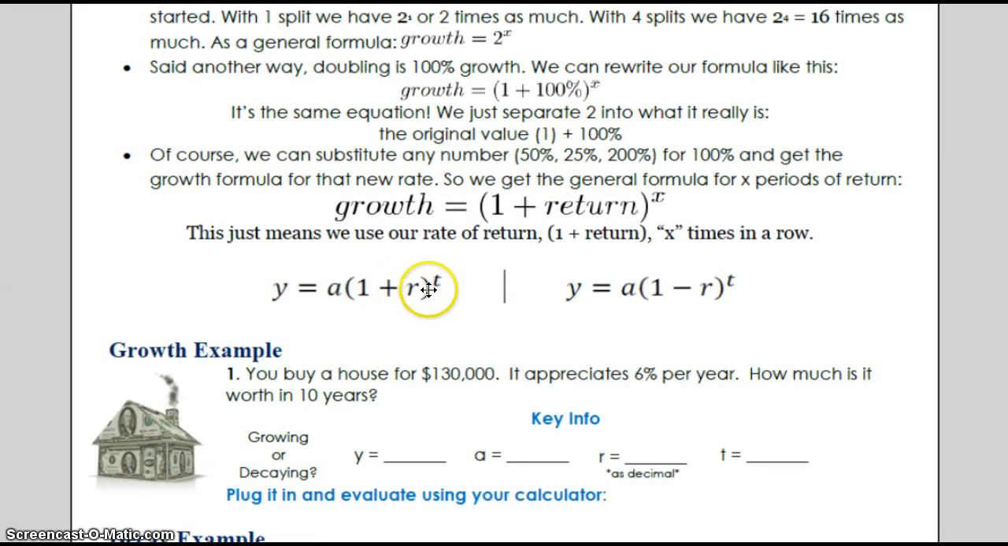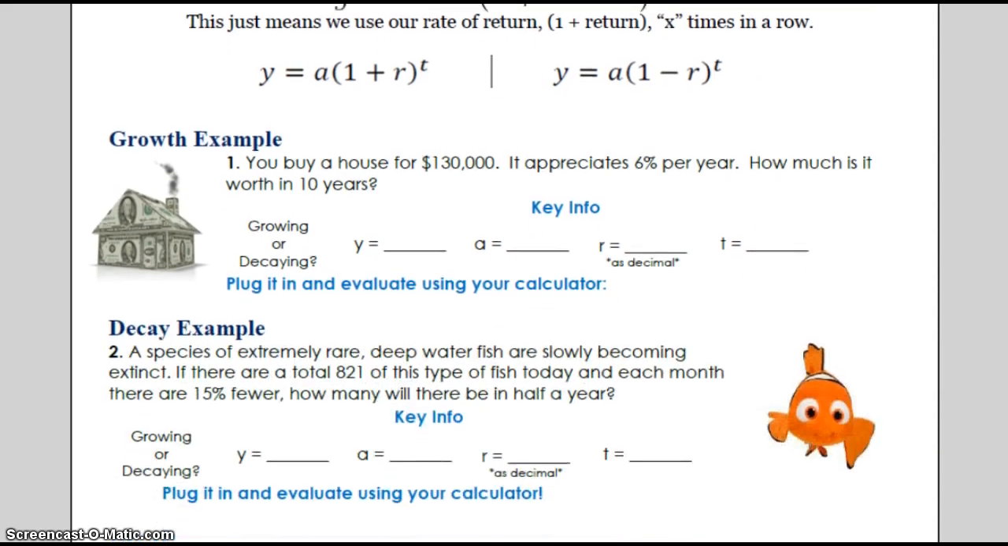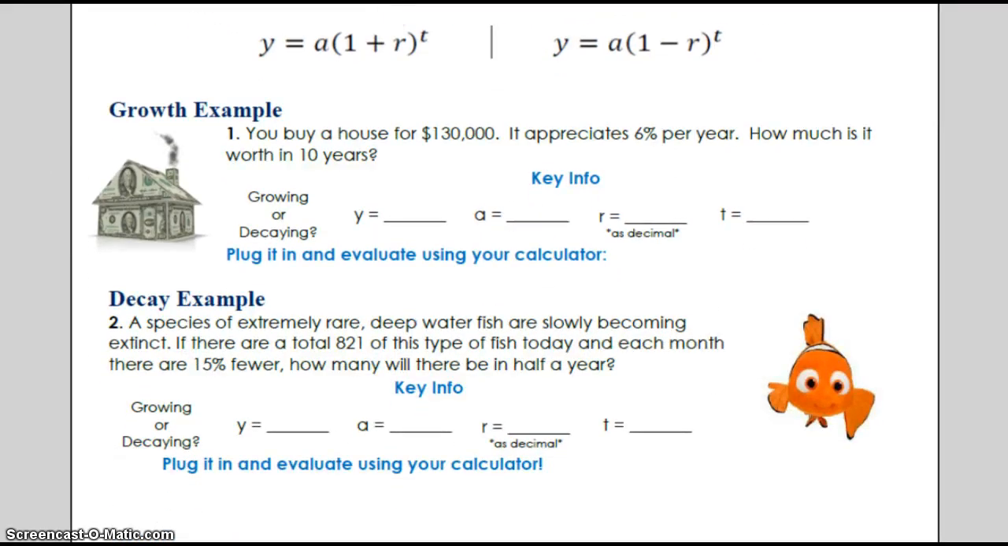Okay, so I have this formula from the front just so that you can see those values as we're working on some examples together. So y is going to be your total. A, remember, is your initial, r is your rate as a decimal, and t is your time. So let's go ahead and plug in. We've got our initial amount for our house.